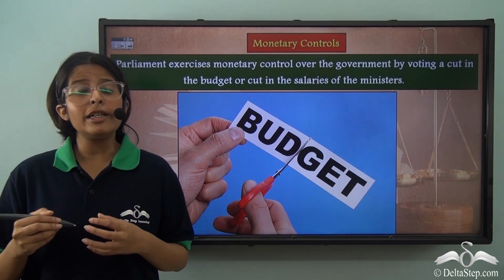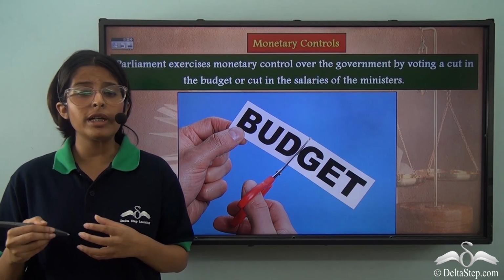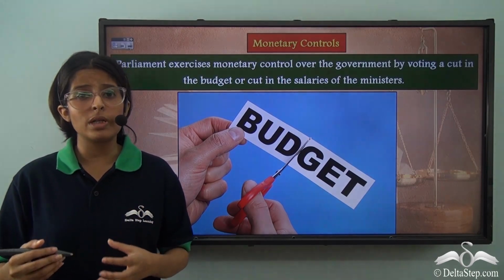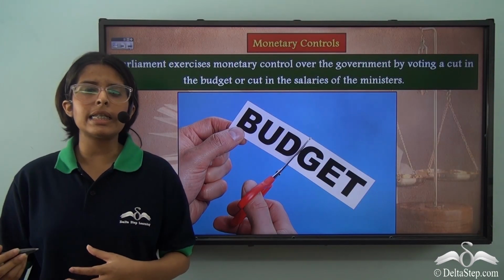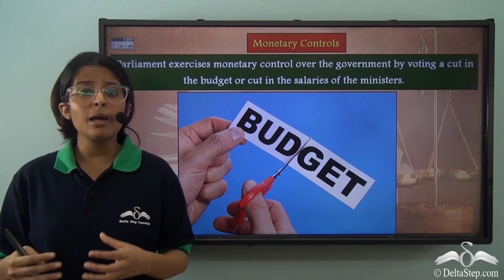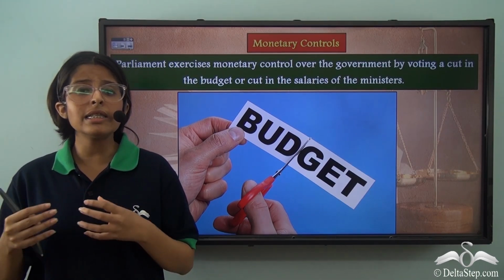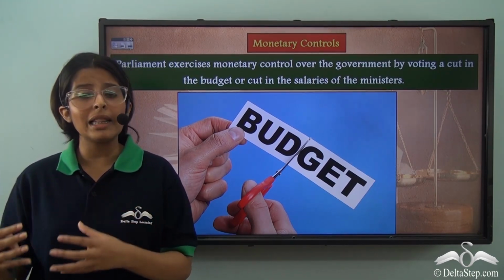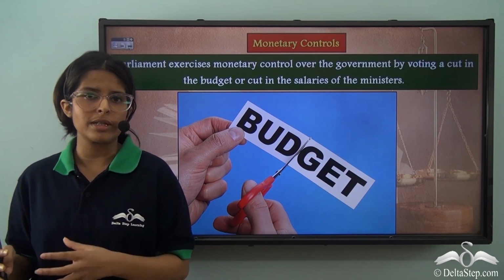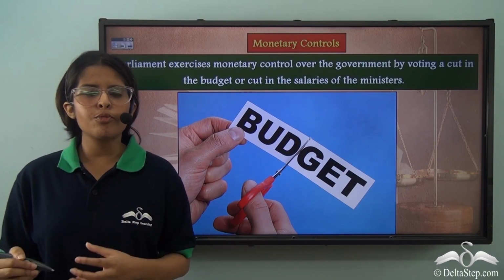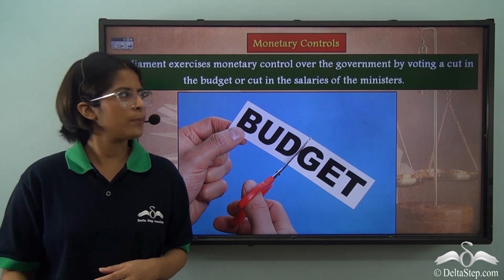For example, during the 2020 COVID-19 pandemic, the government realized that more money was needed for meeting the necessities arising out of the pandemic. Hence, they passed the Salaries and Allowances Bill, which proposed cutting down the salaries of the MPs by 30% for 1 year. That is till April 2021.